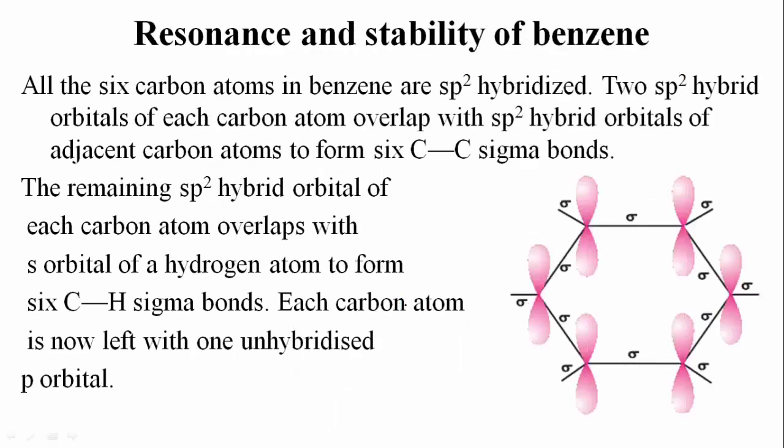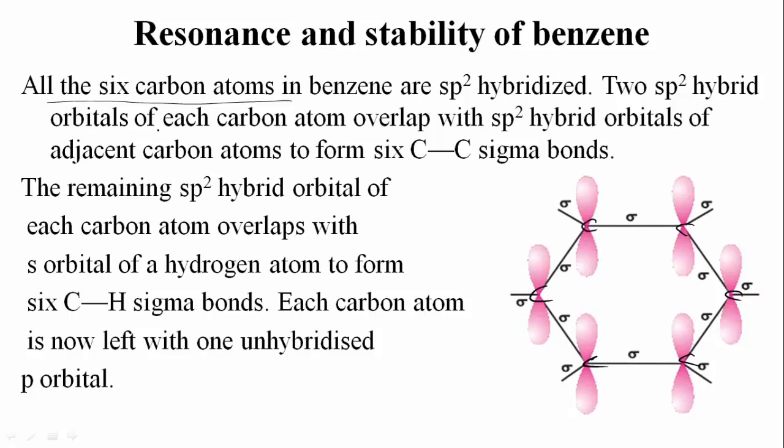And now resonance and stability of benzene. In benzene we will observe resonance, that is, delocalization of pi electrons will take place. So first let's see what the resonance and stability of benzene is. All the 6 carbon atoms in benzene are sp2 hybridized. So here 6 carbon atoms are present and all these are sp2 hybridized.